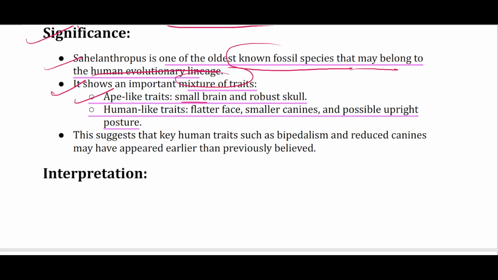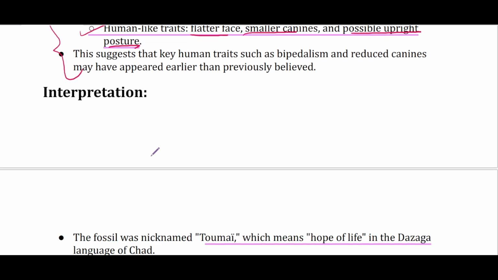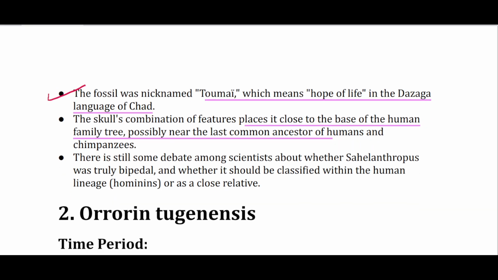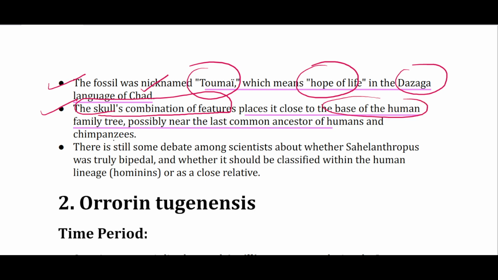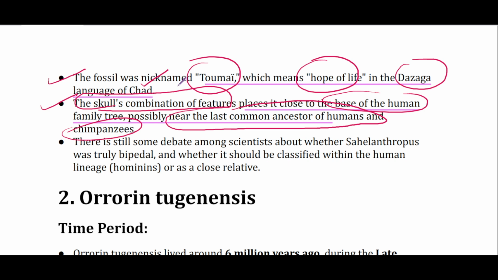Ape-like traits are the small brain and robust skull. Human-like traits: flatter face, small canine, and possibly upright posture due to anterior placement of foramen magnum. Now the interpretation. This fossil was nicknamed Toumaï, which means hope of life in the Zaghawa language of Chad. And the skull's combination of features, both ape and human-like, places it close to the base of the human family tree, possibly near the last common ancestor of humans and chimpanzees.